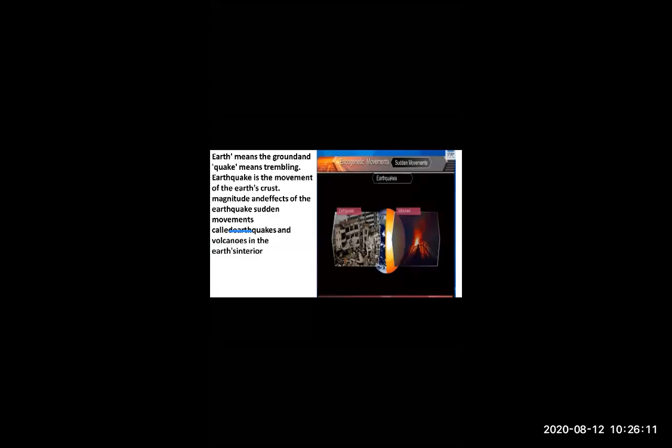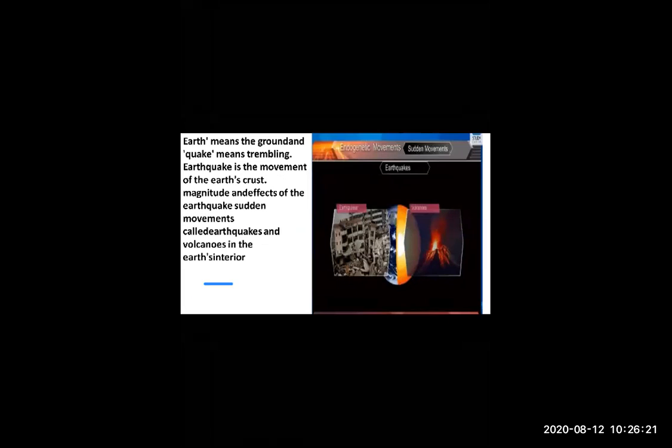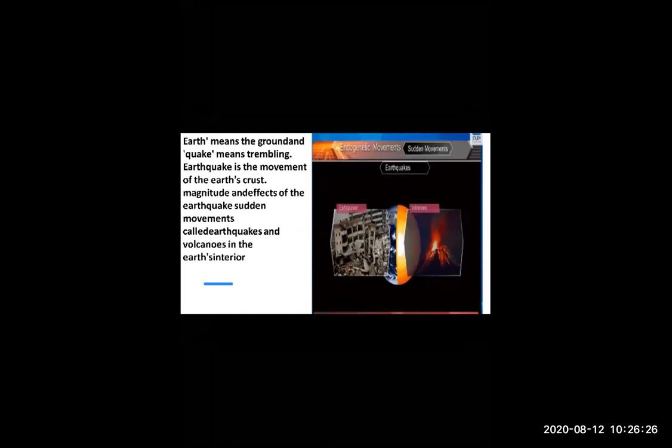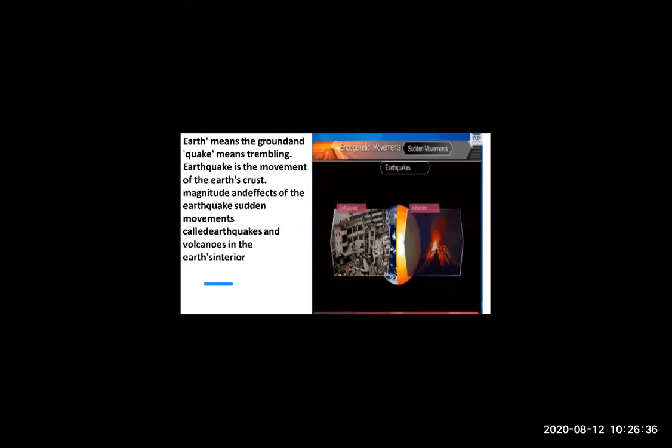Now you see earthquake. From childhood, you are hearing this word earthquake. But what is the meaning of earthquake? Earth means the ground and quake means trembling, which is also called shock, or in Hindi you say jhatke. So earthquake is a movement of the earth crust, and its sudden movement is called earthquake.